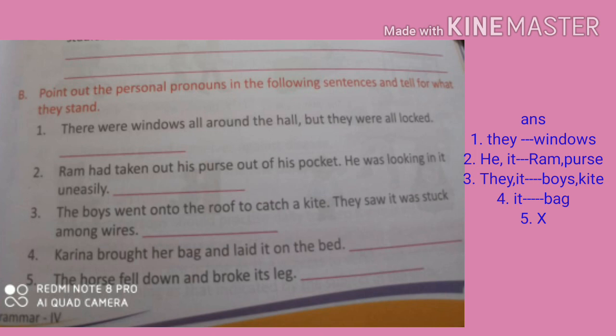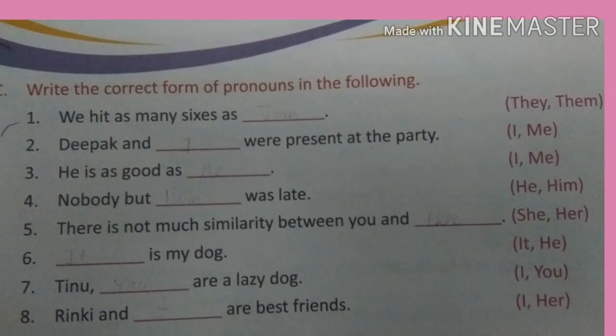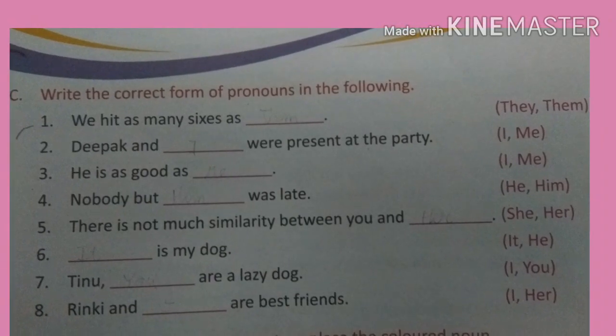Now we will move to another exercise. Next exercise is exercise number C. Write the correct form of pronouns in the following. In this exercise, we have 8 sentences and two options are given here. In every sentence, we have 2 options. One is correct. You have to think about the correct answer and then fill in the blanks.